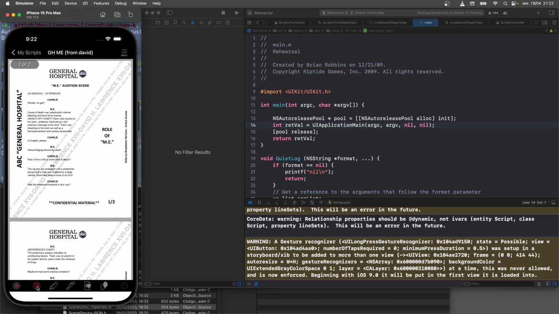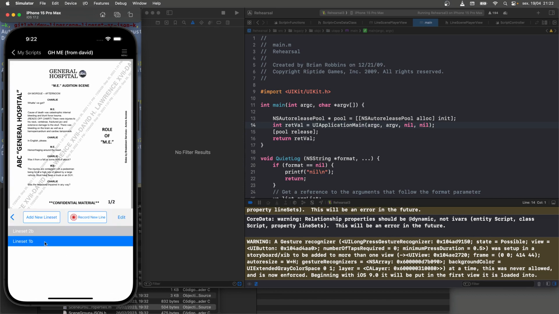That's interesting. Okay, so we go to the line set. Let's take an example lines. So these are line sets, which is a collection of lines. If I go to edit and I rename one of these, so let's just rename this. Well, it's not going to work because I've broken this. But if you were to rename it using the app normally, say line 3A,